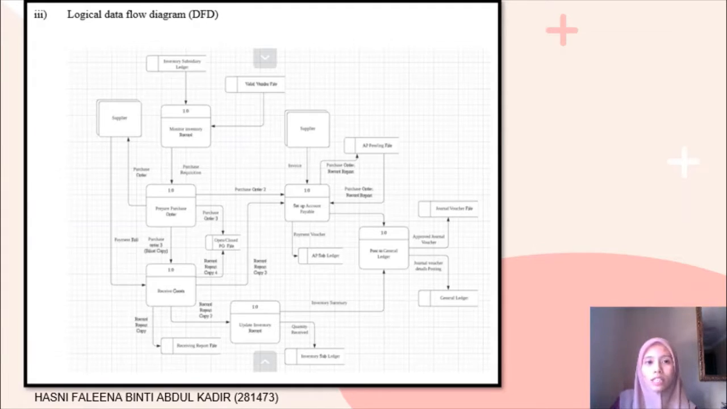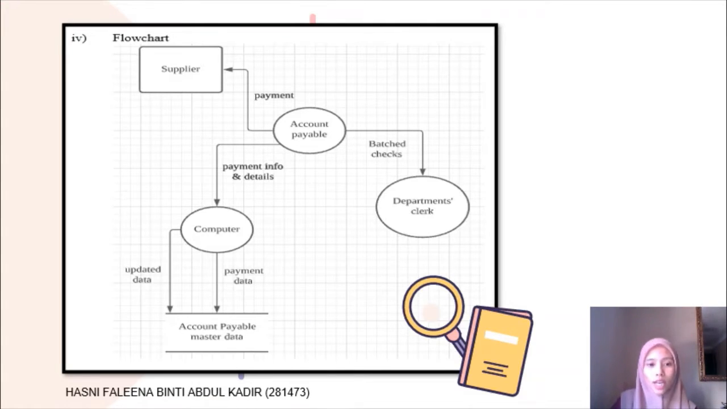Next we have here is the logical data flow diagram or logical DFD. Logical DFD is used to describe how the data system will work, such as hardware, software, paper files, or people involved. The next one we have here is flowchart. Flowchart is used mainly for accounting and financial department.